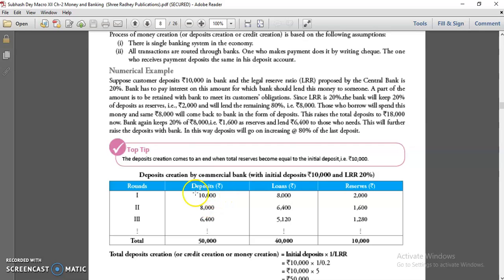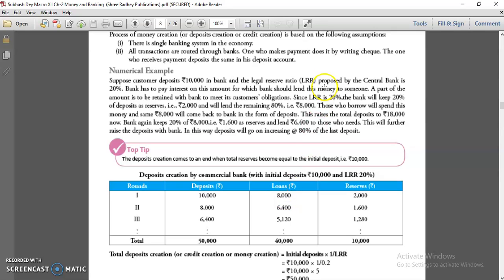Now, credit creation, I told you, is based on two basic terms. One is your primary deposit, second is your legal reserve ratio. So this is called the initial deposit or primary deposit, which is received by the commercial bank. Out of this deposit, 20% the commercial bank has to maintain with RBI. So it means only 8,000 is available with commercial banks to issue as a loan. So the reserve is called LRR, 20%, and 8,000 becomes loan. Now this is called the first round.